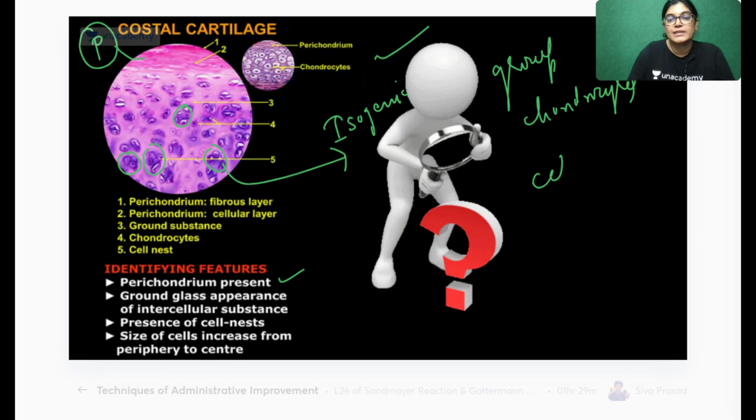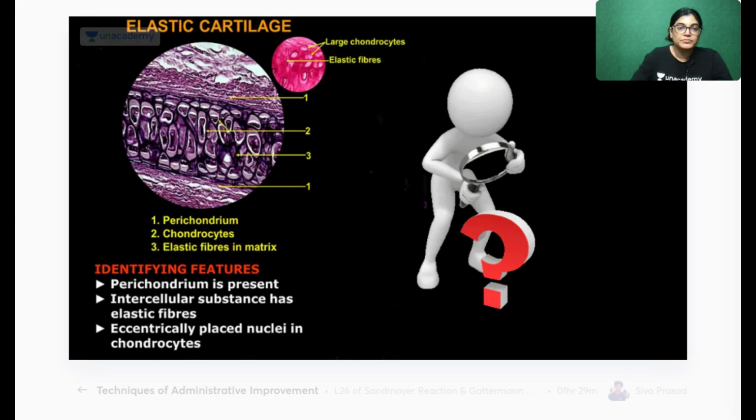The identifying features of a slide of the hyaline variety or costal cartilage are that perichondrium is present, chondrocytes are much more in number but arranged in groups, called isogenous groups, and the whole slide has a basophilic, ground glass appearance. So these are all the features of costal cartilage.